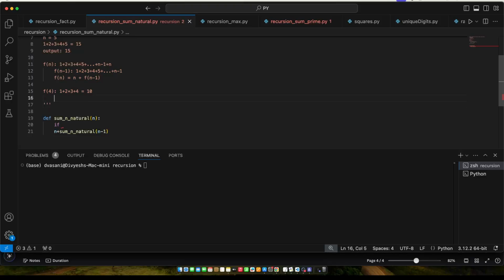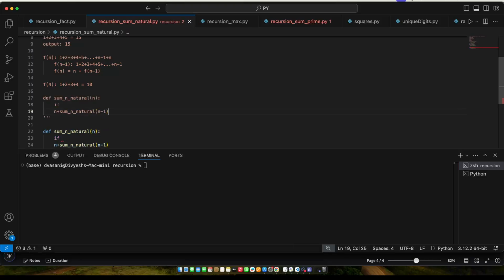This is what you should be doing: just take a pen and paper and try to understand it as a deep dive. So imagine I have passed f of 4. I'll just copy this so that it is easy for me. This function will be called with 4, and I'm not putting the if condition as of now, but what it will do is n plus the sum of n minus 1.